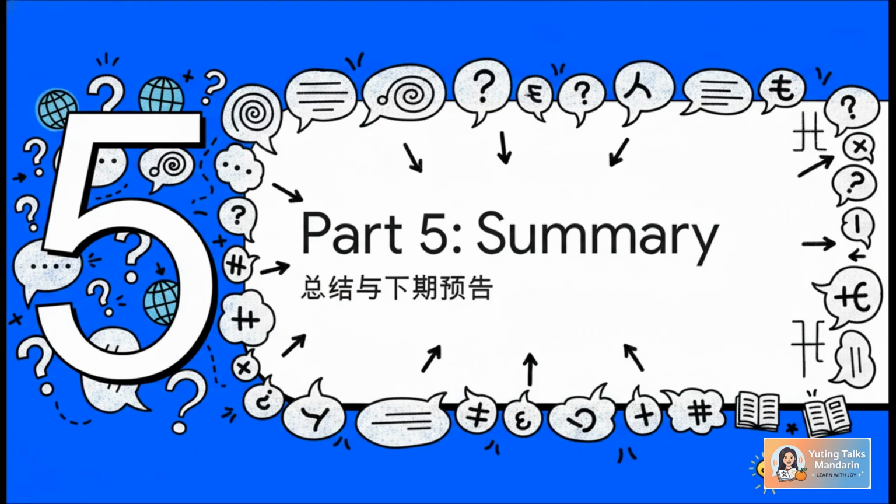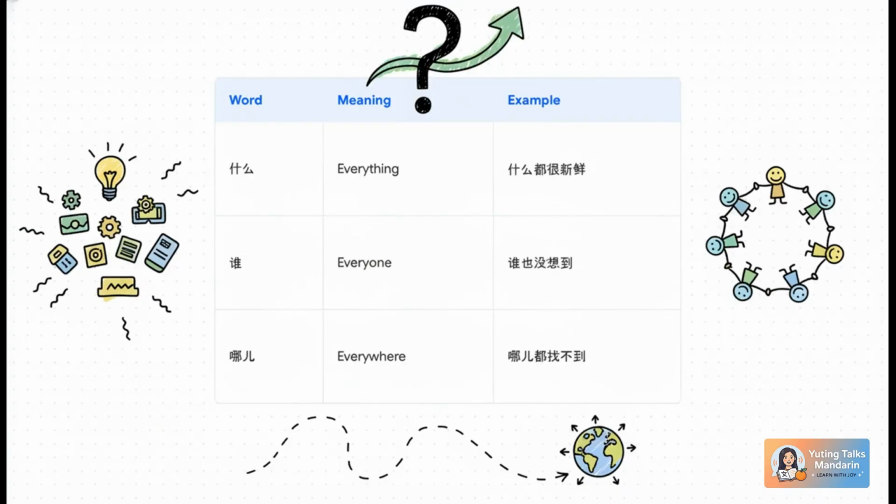Moving into Part 5, let's do a quick wrap-up of today's explainer to really lock this into your memory. If you're a fan of taking screenshots, this summary table right here is the ultimate cheat sheet. Check out the pattern: shenme plus dou or ye gives you everything or anything. Shei plus dou or ye gives you everyone or no one. And nar plus dou or ye gives you everywhere or nowhere.